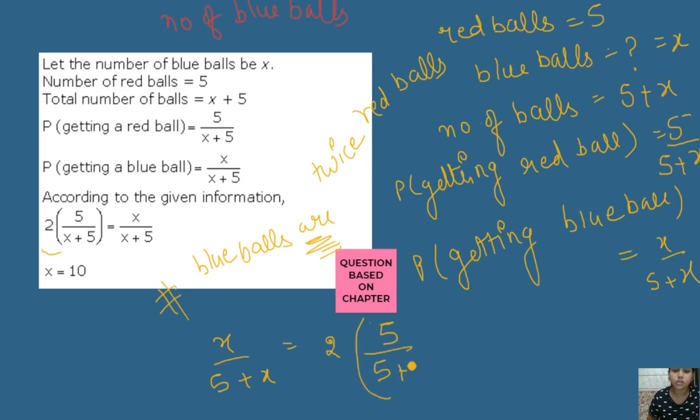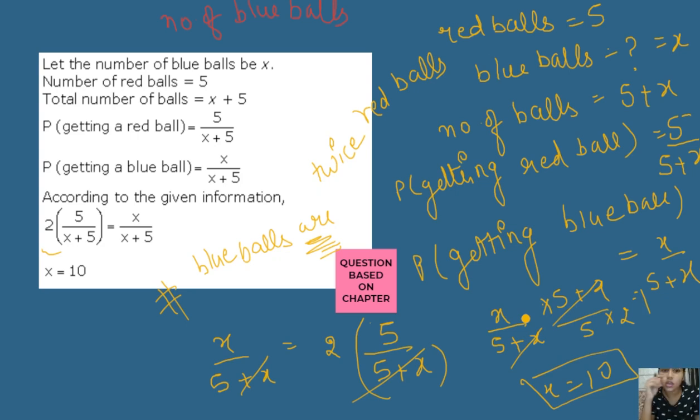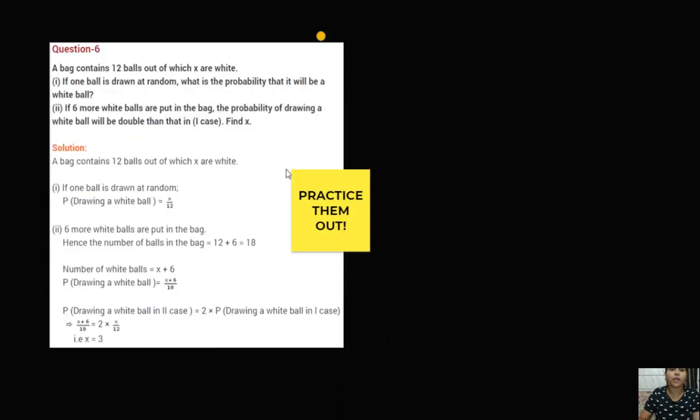Now you just have to solve the question, and you will solve it like this: x upon 5 plus x, right, this will be cancelled, and x will be equal to 10. So there are a total of 10 balls in the given bag. Okay, you can just do it like this. So this is the example of carrying out the balls.